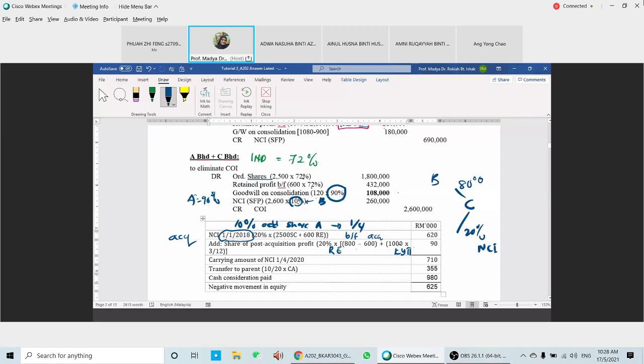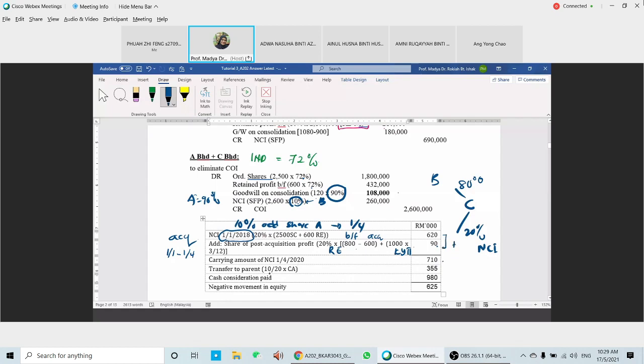1000, 1 million. So 1 million from the profit of A in C times 3 over 12. 3 over 12 here is because the dates here are from 1st of January until 1st of April. So entitled for the 3 months only, the profit for 3 months. So we're going to have 90 here. 20% times 200. This one is 3 over 12 times 1000 here, times 20%. So we're going to have 90 here. So the total carrying amount here, total up these two figures. So you're going to have 710.